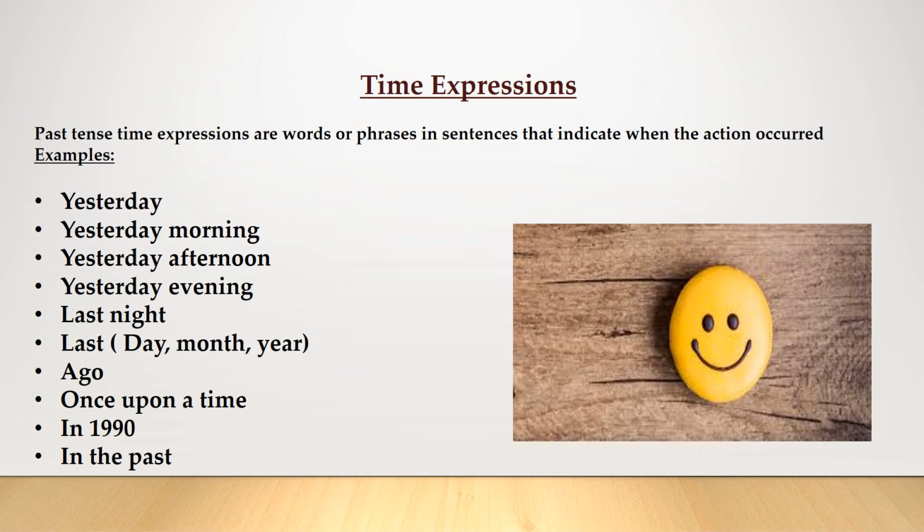Also, we have the time expression until. We use until to state when an event or state finished. For example, she sat on the bottom step until she got cold, or we waited until he left. We also have the time expression for. We use for to say how long a past event or state lasted. For example, he studied theology in Vienna for 3 years.